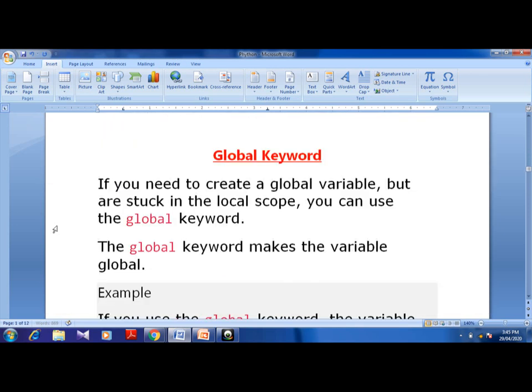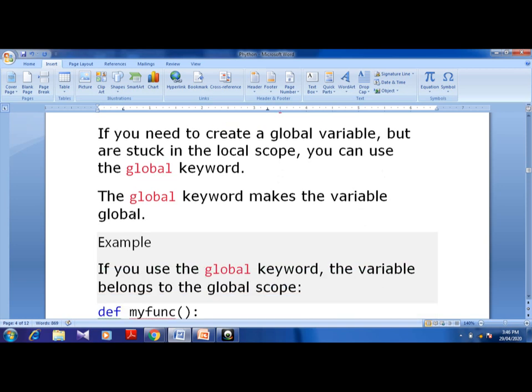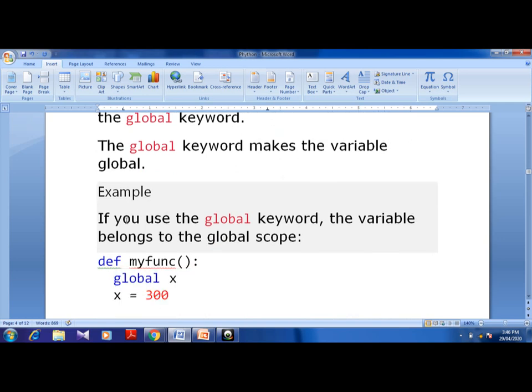the global keyword. The global keyword is used if you need to create a global variable but are stuck in the local scope. That means if you want to create a global variable but you have already created it in the local scope, you can use the global keyword, which makes the variable global. For example, if you use the global keyword, the variable belongs to the global scope.